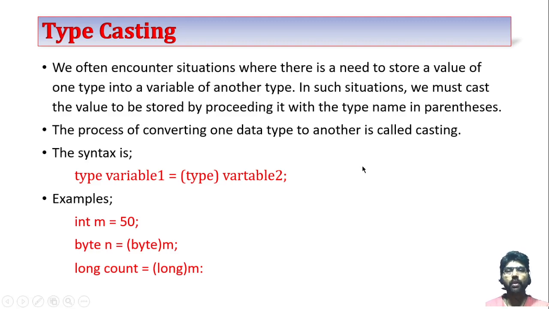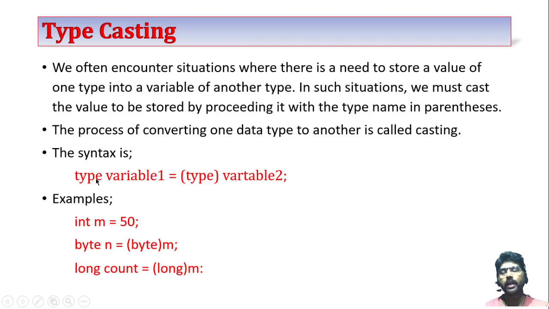In Java, many situations occur where you want to store the data of one type into the data of another type. For example, if you already stored some data in a long format, and you want to store that data into integer type, the type conversion should be done there, from long to integer type. In that case, we have to use typecasting here, which is placed inside the parentheses. Here we have to specify which type I have to convert to.